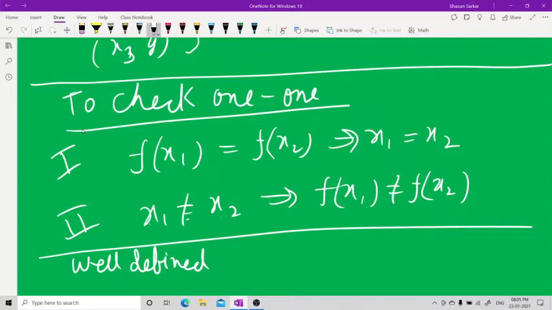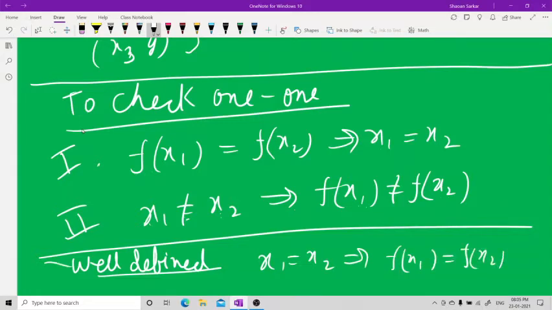Let me repeat. To check one-one, the first method is f(x1) equal to f(x2) implies x1 equal to x2. The second is x1 not equal to x2 implies f(x1) not equal to f(x2). For well defined, I just wrote it: x1 equal to x2 gives f(x1) equal to f(x2). This is for well defined. Don't use it for checking one-one.